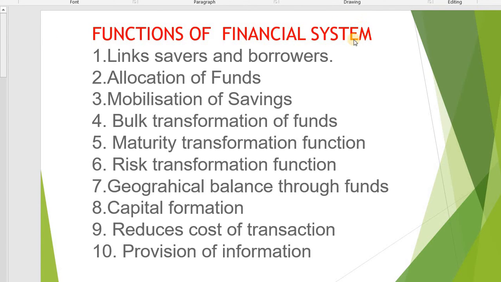First function is link savers and borrowers. Second function, allocation of funds. Third function, mobilization of savings. Fourth function, bulk transformation of funds. Fifth one, maturity transformation function. Next one, risk transformation function. Next one, geographical balance through funds. Next one, capital formation, reduces cost of transaction and provision of information. These are the main functions of the financial system.